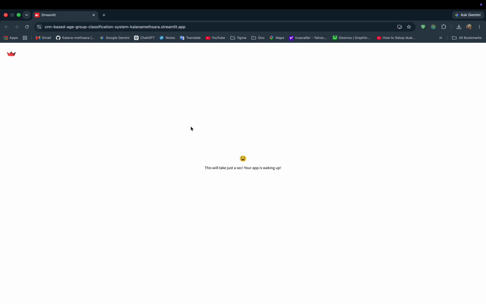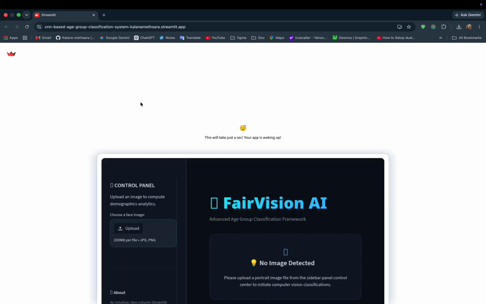To fix this, I upgraded the system to a famous deeper network called ResNet 50. This network comes pre-trained on millions of images, meaning it already knows how to recognize shapes, lines, and designs. In my code on the screen, you can see I removed the standard output layer and built a custom head.